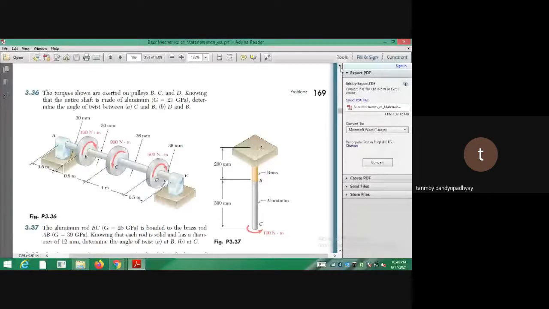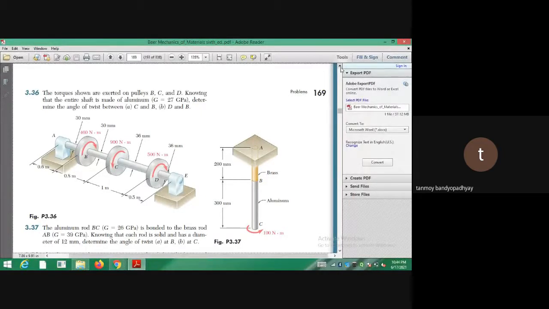So 3.36, you can see that there is an arrangement, both sides are fixed, A and E points are fixed. You are having pulleys at the points B, C and D. So 3 pulleys B, C and D are fitted at the points, and the pulleys are carrying some torques, maybe from belt drives, that are 400 Newton meter, 900 Newton meter and 500 Newton meter. So these torques, where are they coming from? Either they are coming from the belt drive or the gear drive.